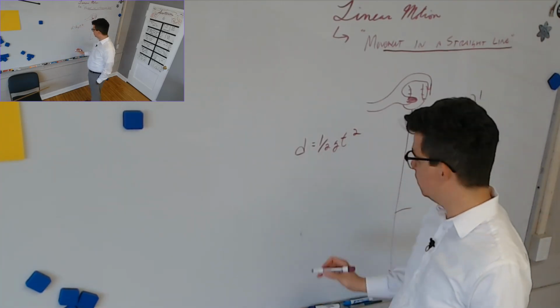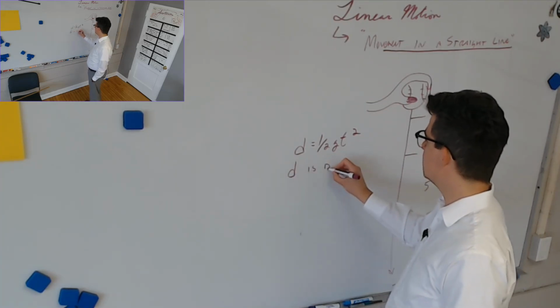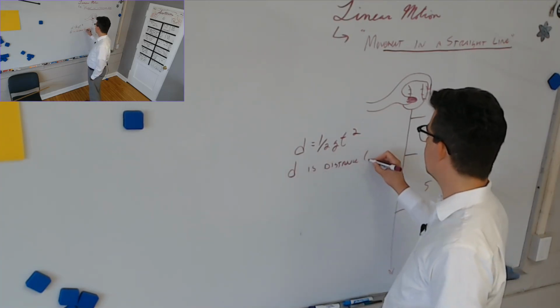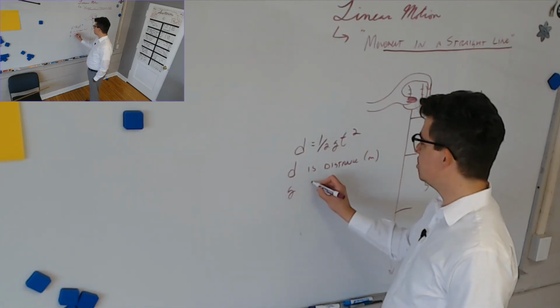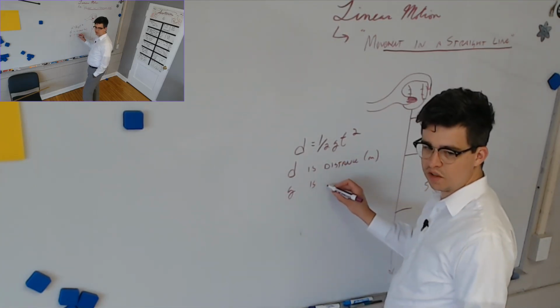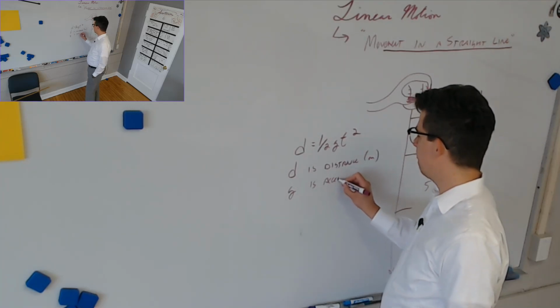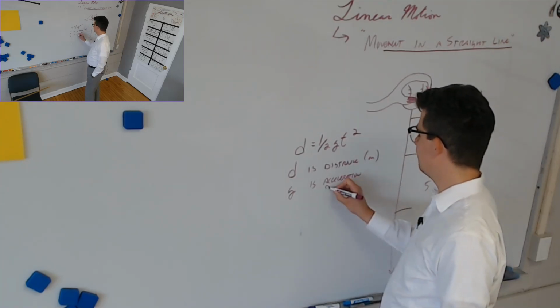In fact, it's this. D equals 1/2 gt squared. You need to have this equation written down, where D is distance, measured in meters. You know what 1/2 is. Lowercase g is, we use this sometimes as specifically what acceleration? Due to, yep.